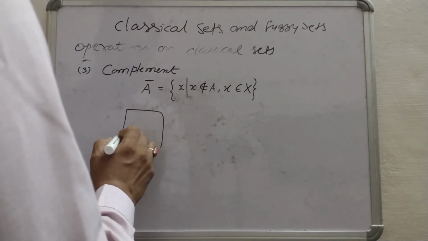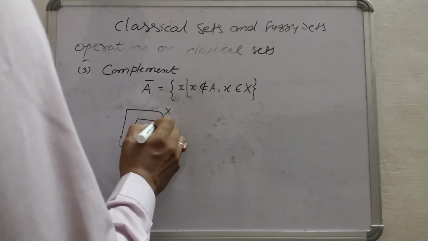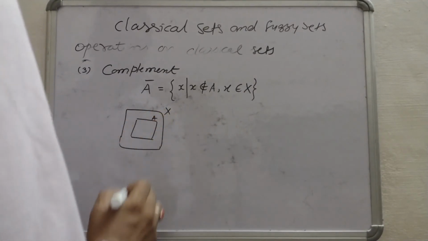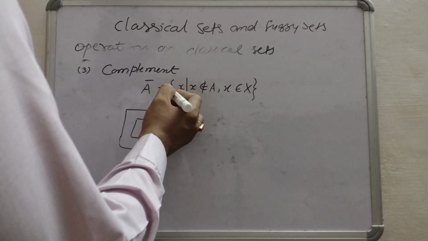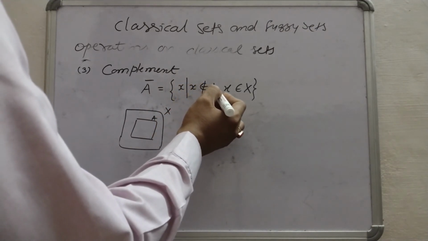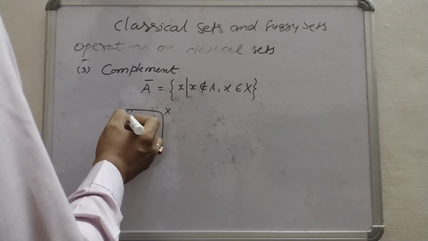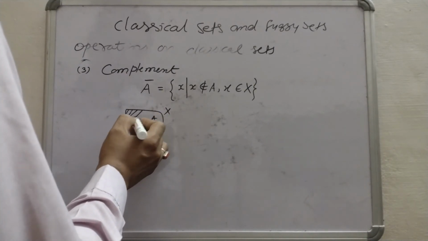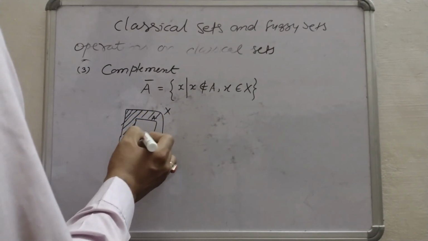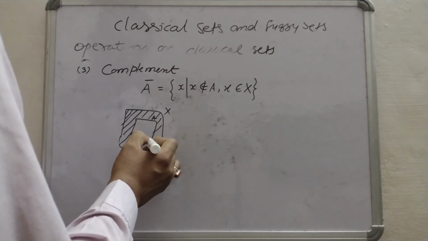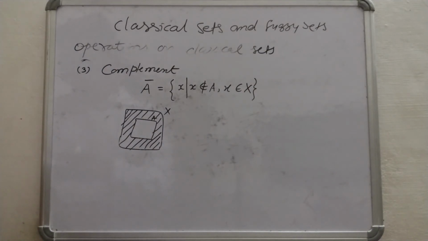Suppose this is the universe X and this is set A. Now A complement equals X, where X doesn't belong to A but X belongs to the universe. So leaving this area of set A, the area outside set A will be the complement.